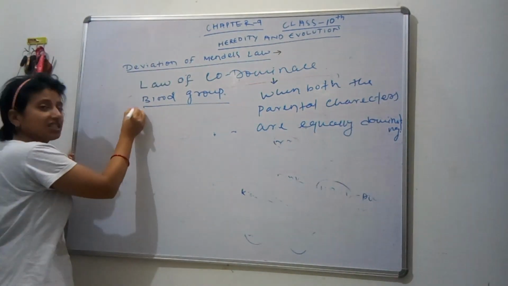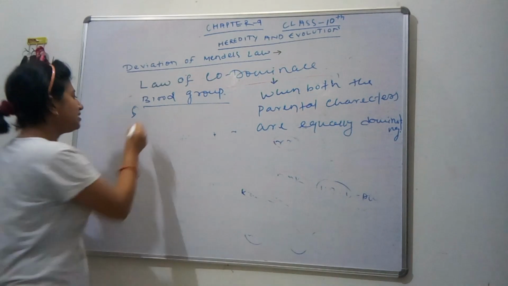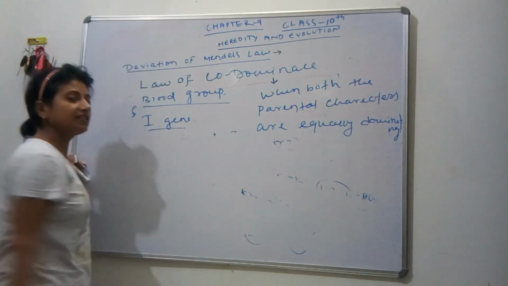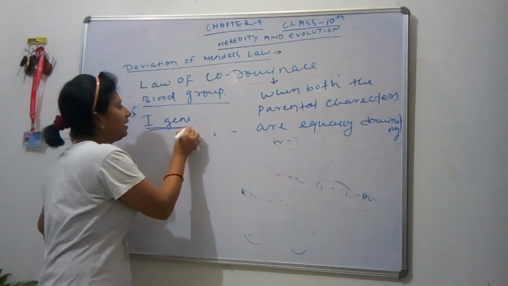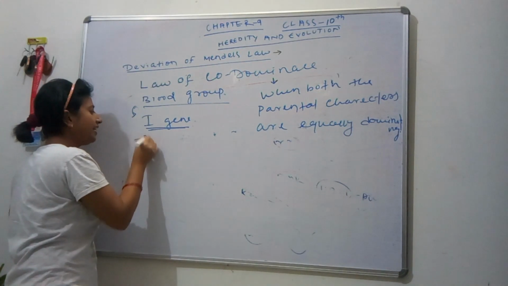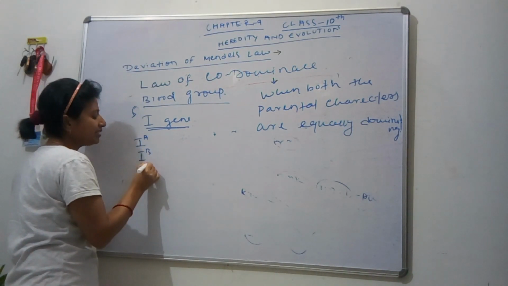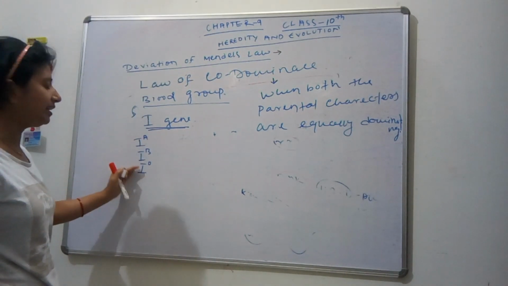So let's understand. The gene that encodes blood group is the I gene. As we know, each gene has the ability to carry two alleles. Here, the I gene has three different alleles: IA, IB, and IO.